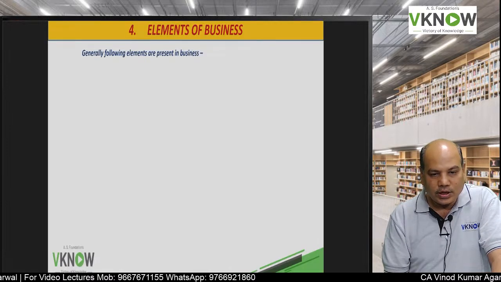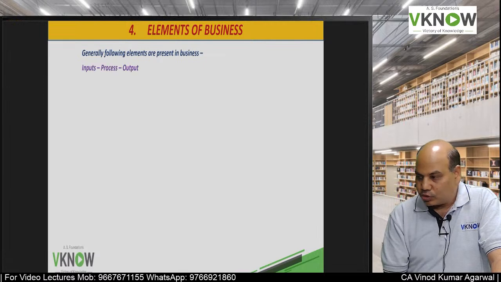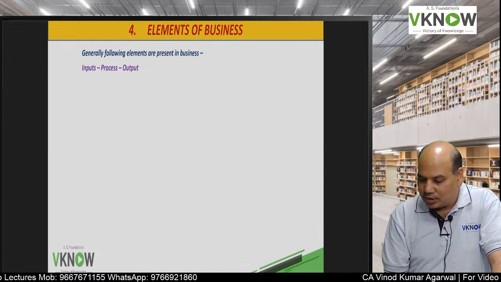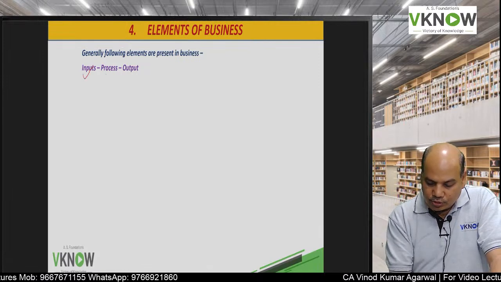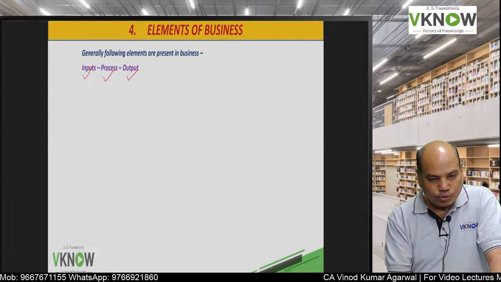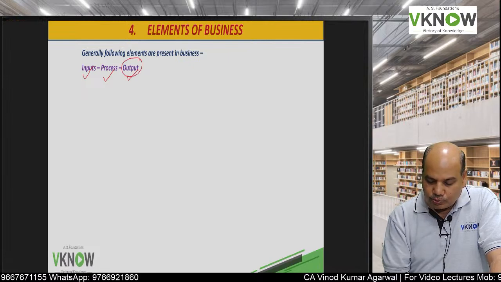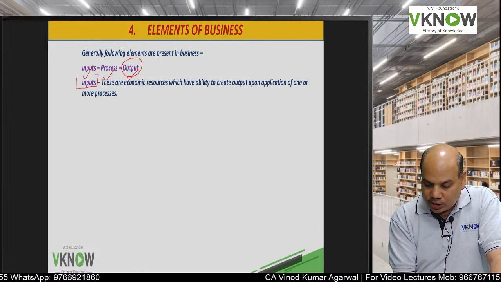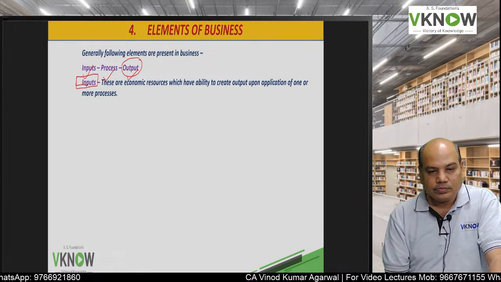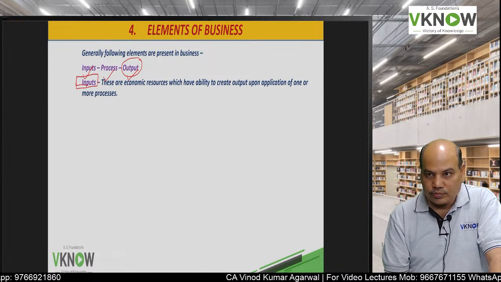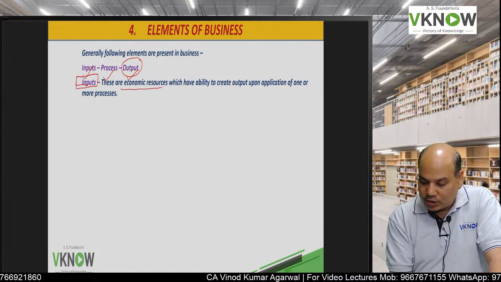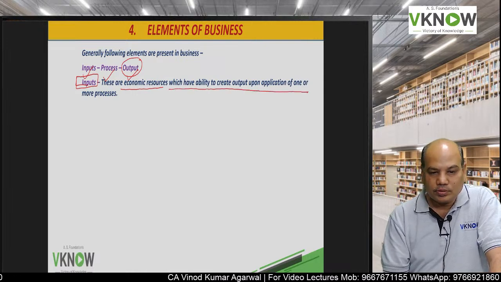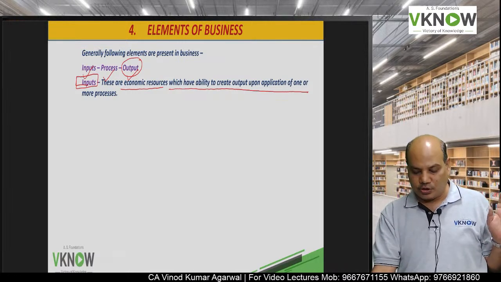Now let us see what are the elements of a business. So business has three elements: input, process, output. But please remember, output is not a necessary condition. So first we will see what is the meaning of input. Inputs are economic resources which have the ability to create output by applying one or more processes.